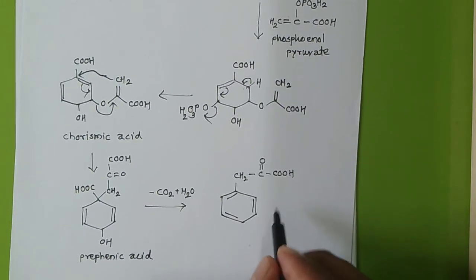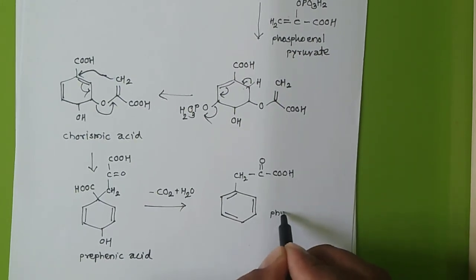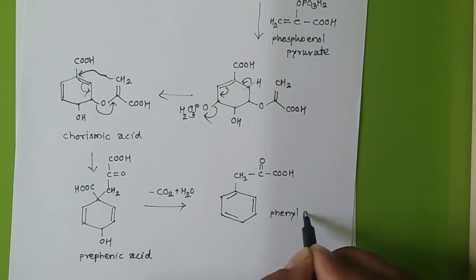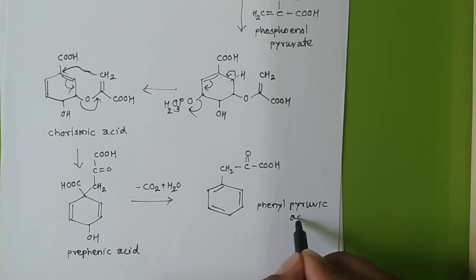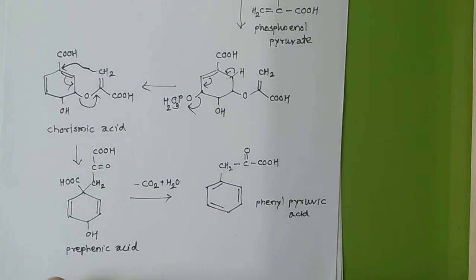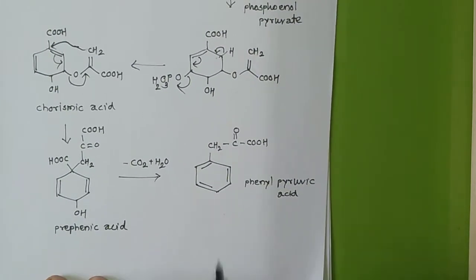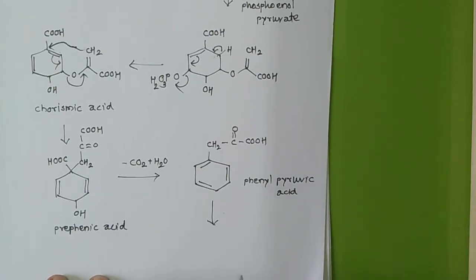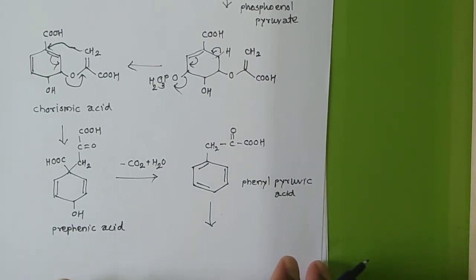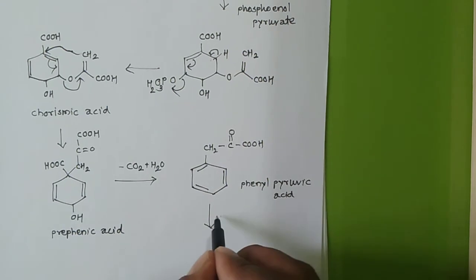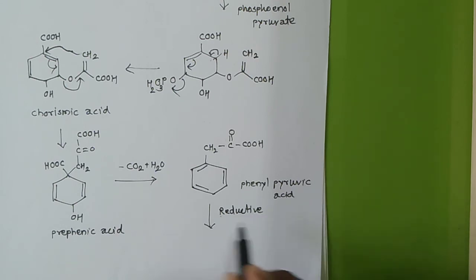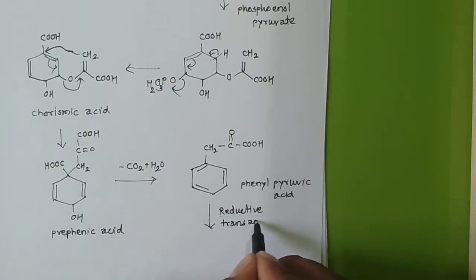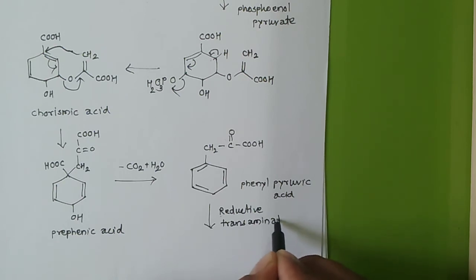Okay, so the name of this one is phenyl pyruvic acid. Phenyl pyruvic acid. Okay, from this you will get, after reductive transamination, our target molecule. Amine group we have to add.